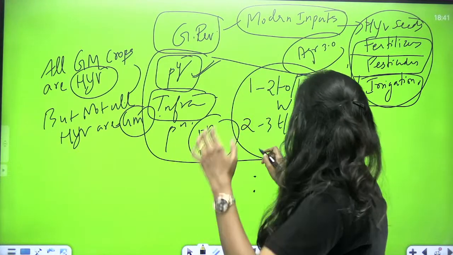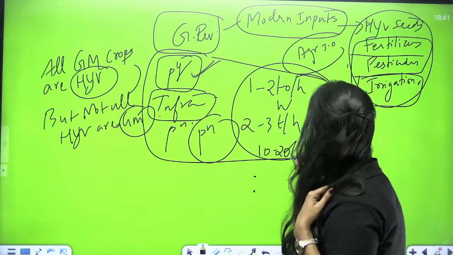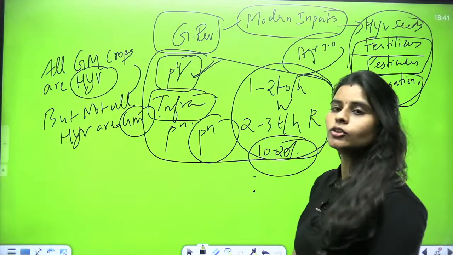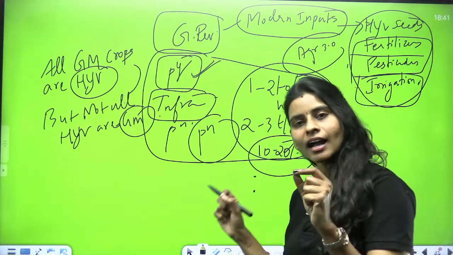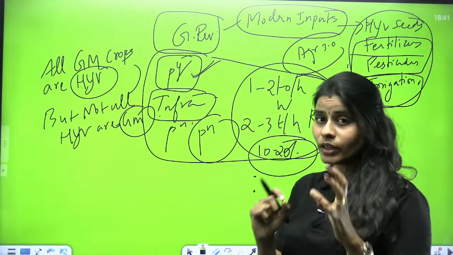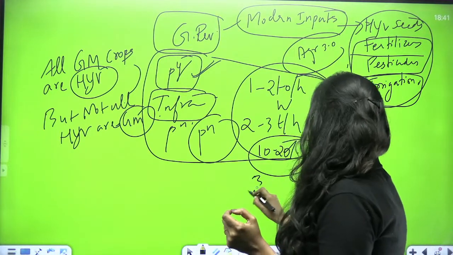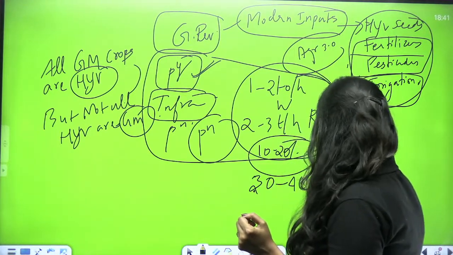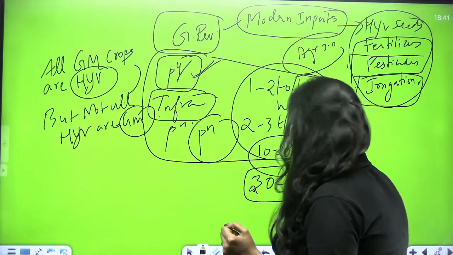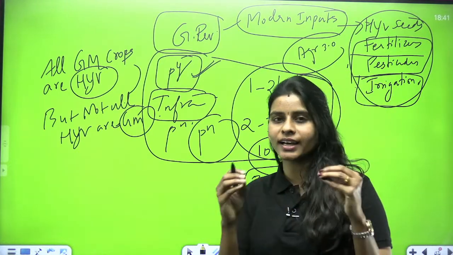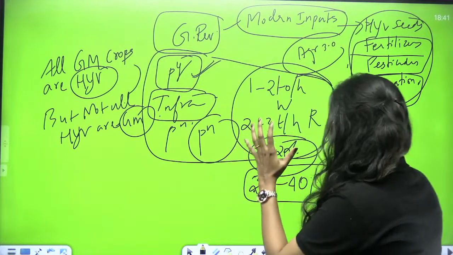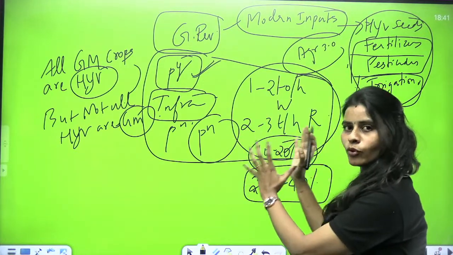It is only 10 to 20 percent. We also had crop losses of about 30 to 40 percent because of lack of use of fertilizers and pesticides.